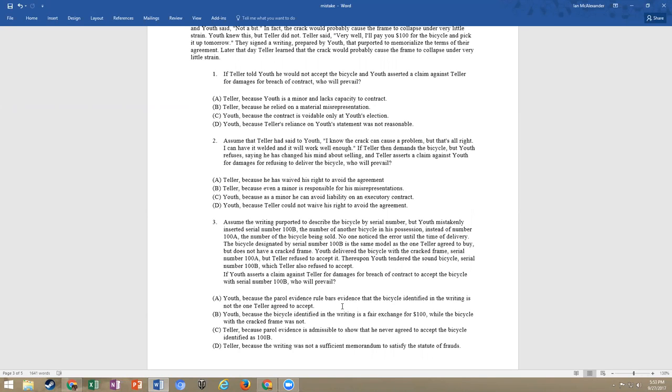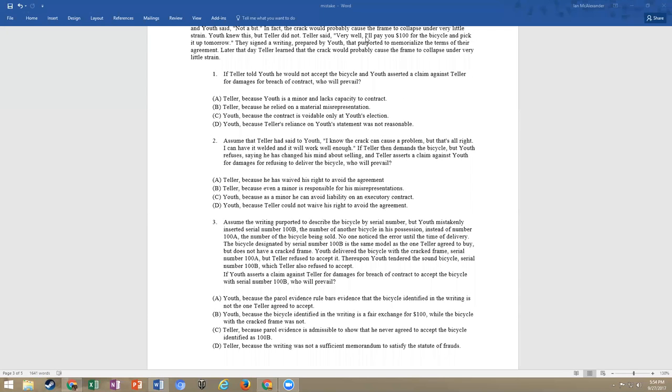And that's very important here because the specific bike that was discussed was 100A. The mistranscription was 100B. So now if we're told that the Youth is asserting a claim for failure to accept 100B, now it kind of clicks for us, right? Because that's not what they agreed to. This was a mistranscription. They agreed to 100A, not 100B.